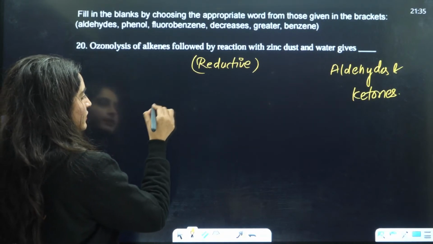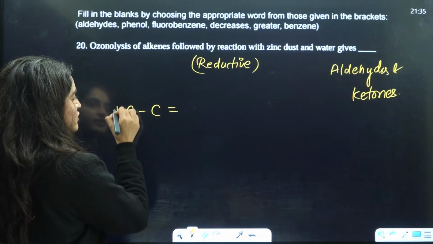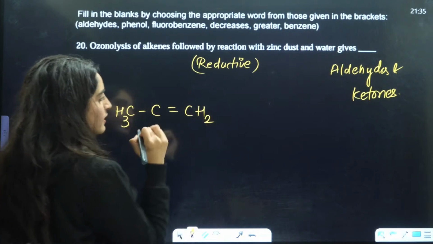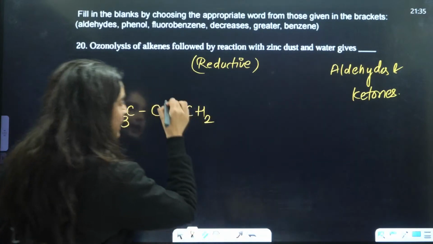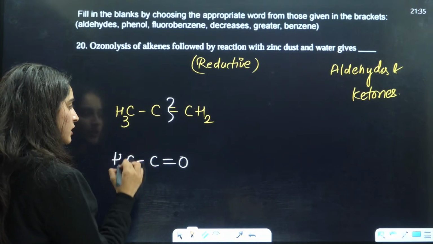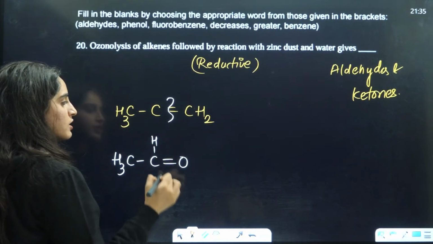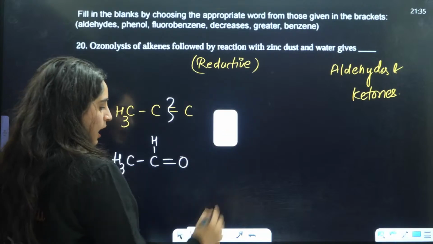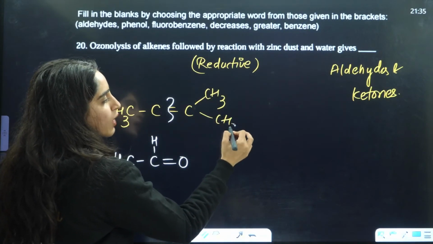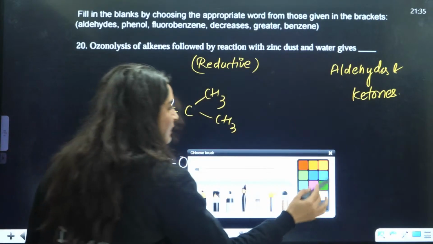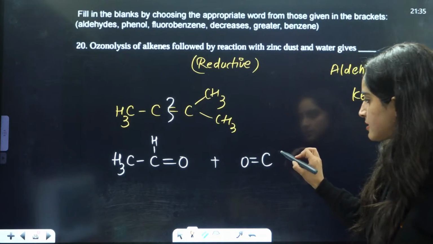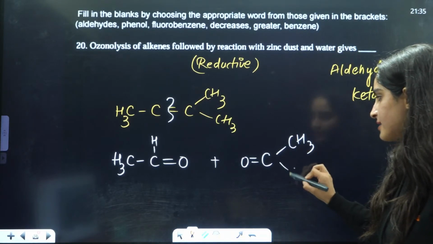Okay, let's draw it like this: C double bond, this is CH3, right? This is CH2, right? Break this double bond, it will be C double bond O, this is CH3, right? And this is the H, right? Let's say here you had this kind of alkene. In that case, you would have formed C double bond O, this is CH3 and CH3.